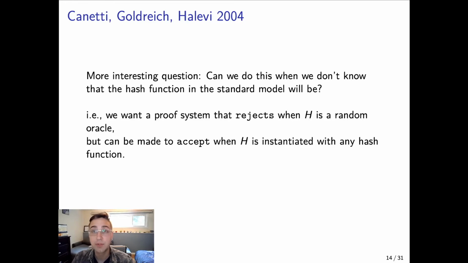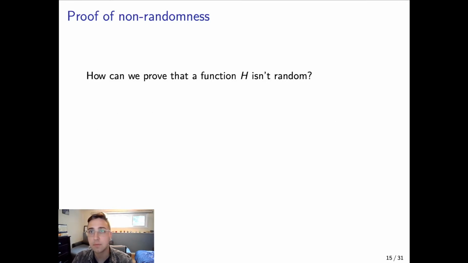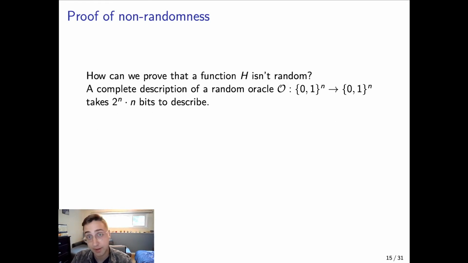So we want a proof system that is going to reject whenever h is a true random oracle, but can be made to accept when h is instantiated with any hash function. So how can we do that? We can call this a proof of non-randomness, a proof that the oracle that we're interacting with is not actually truly random. So how can we prove that a function isn't random?